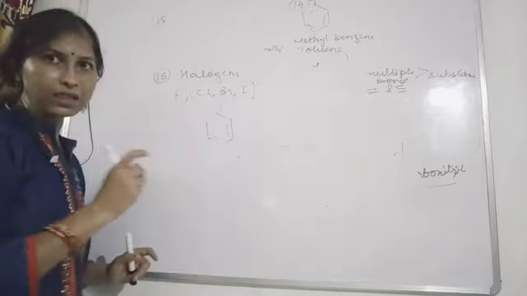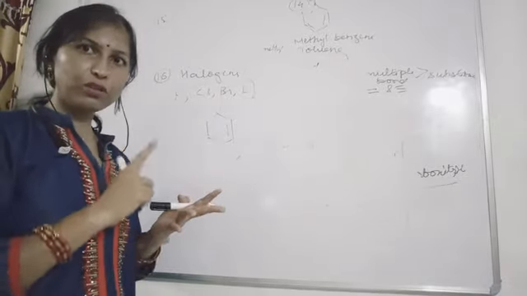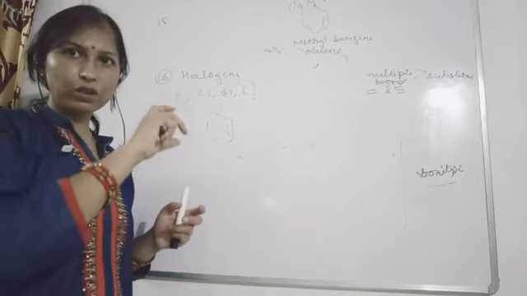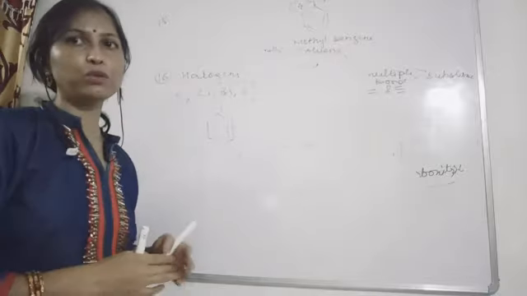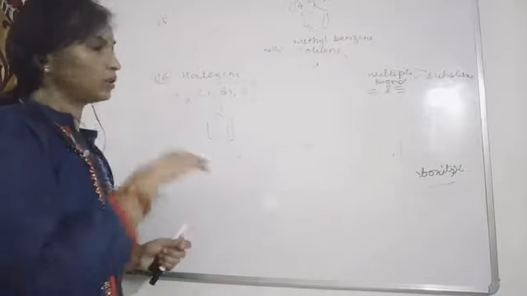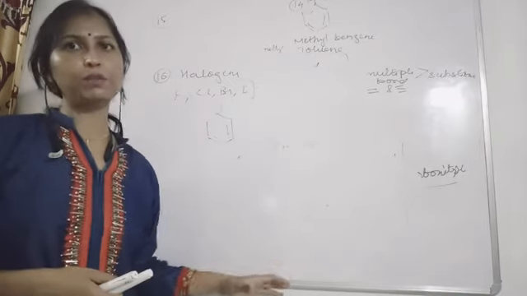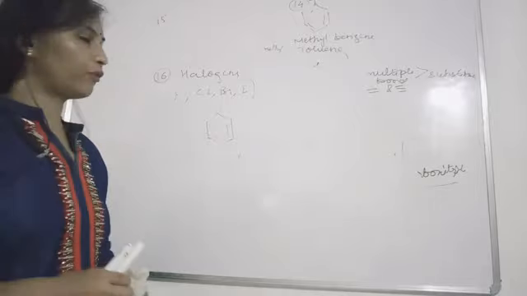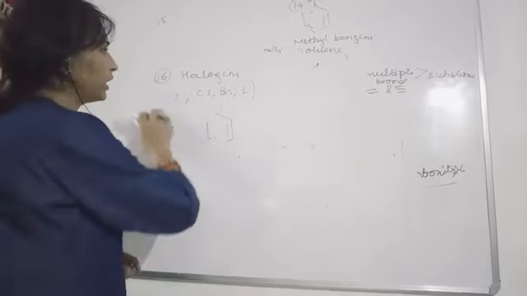The word benzene will be used after the prefix, for the halo group, for the nitro group, and for alkoxy. These also will be used as prefixes only. So this was all about the different functional groups attached with benzene. Now let's see if polyfunctional groups are attached with your benzene, then what name we are going to give them.